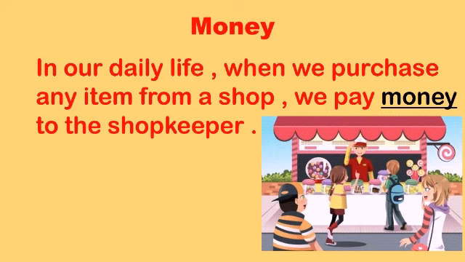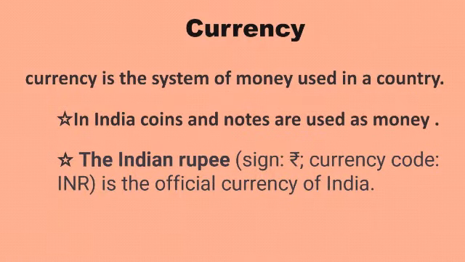So we use money in our daily life, and we work to earn money. So money is a very important part of our life. We need to know what currency is. Currency is the system of money used in a country. In India, coins and notes are used as money. Now, the Indian rupee is the currency of India, and you can see the symbol here, and the code is INR.